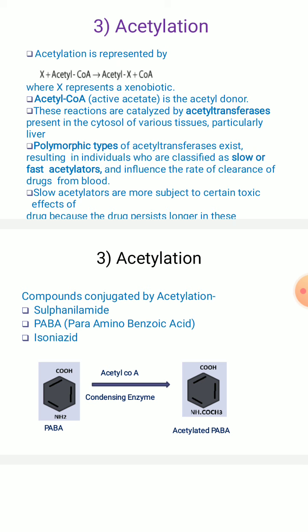It undergoes an acetylation reaction with the help of the enzyme acetyltransferase, so the acetyl group will be transferred. You can see in the acetylated form of para-aminobenzoic acid the acetyl group attached to the NH2 group, right?